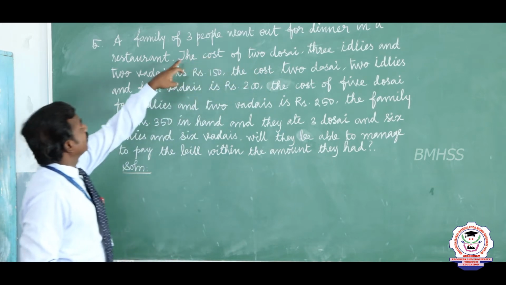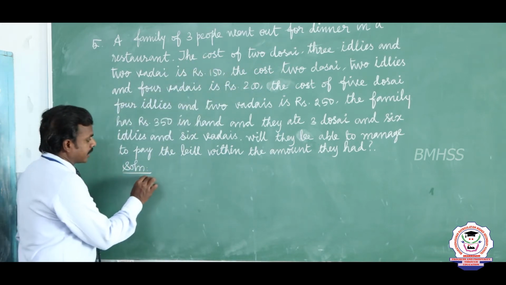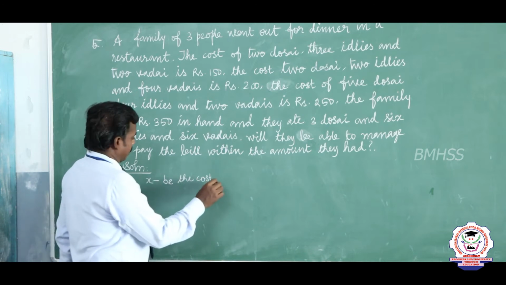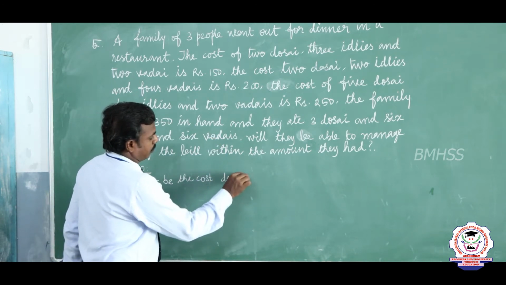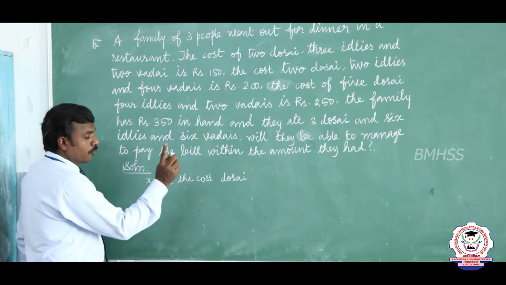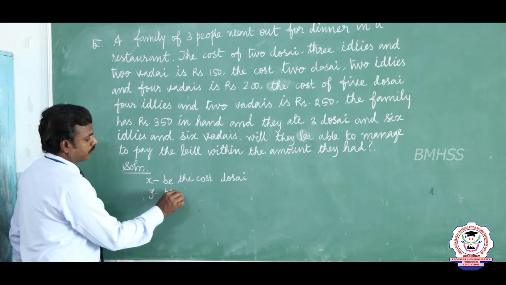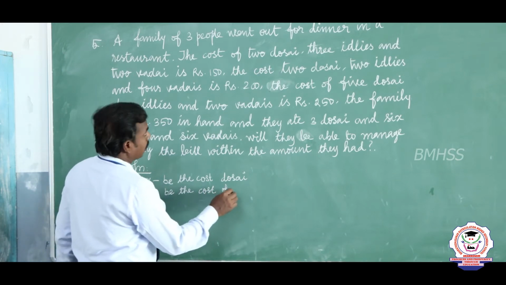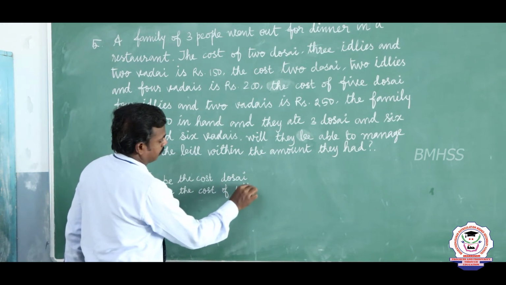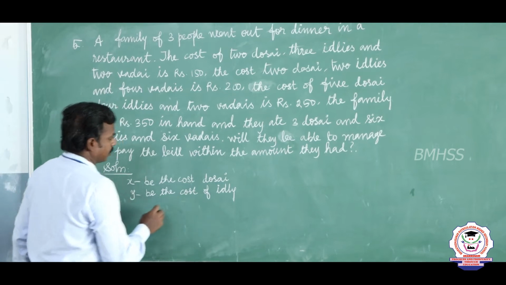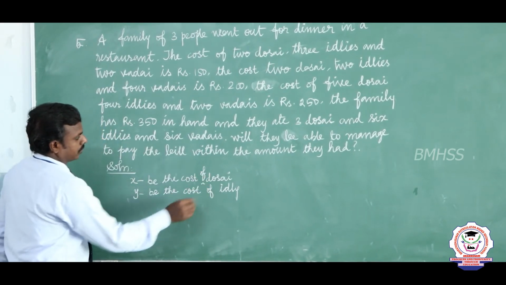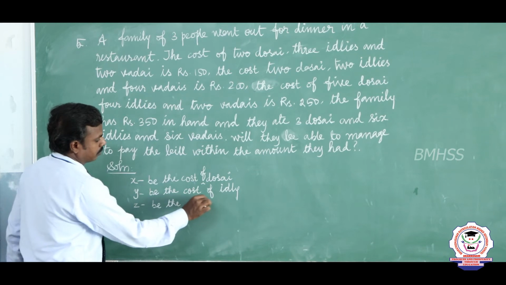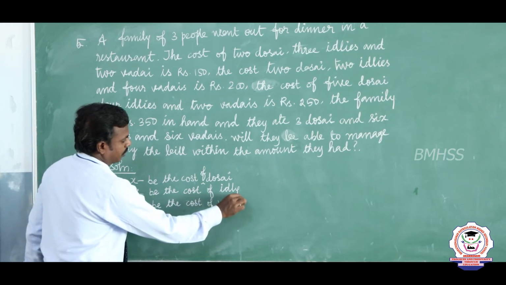Let x be the cost of 1 dosai, y be the cost of 1 idli, and z be the cost of 1 vadai.